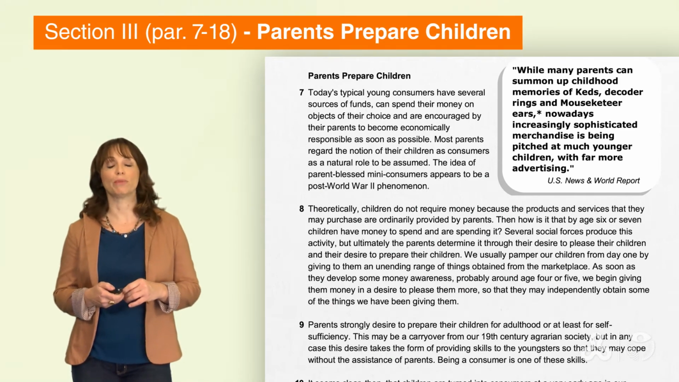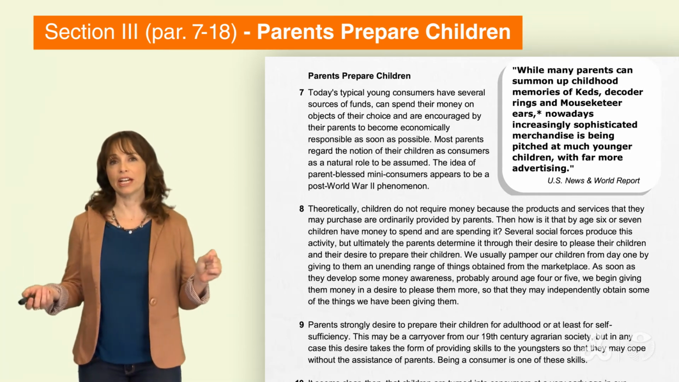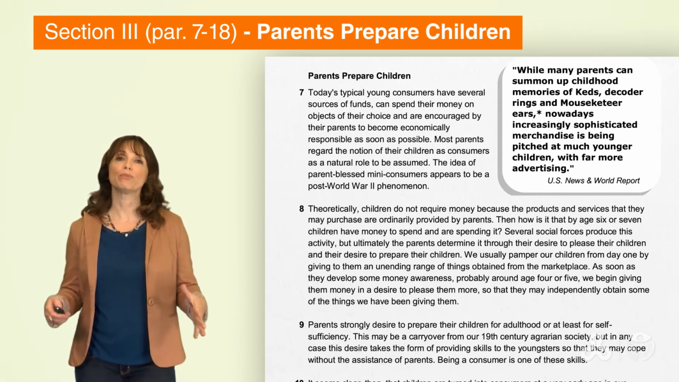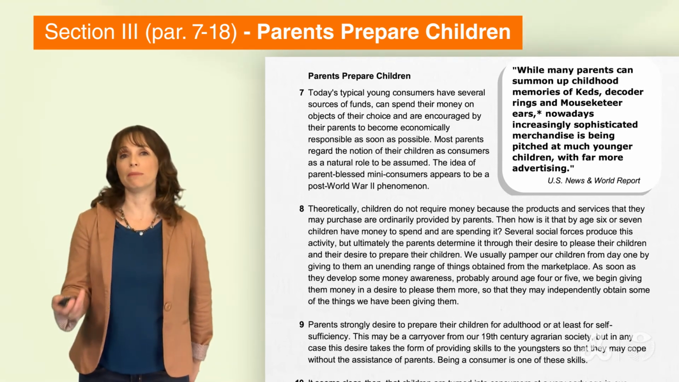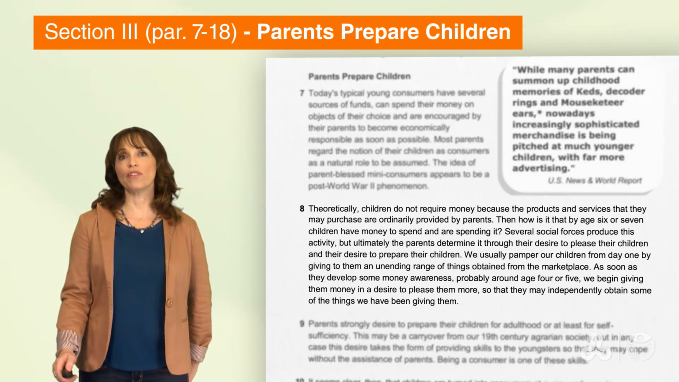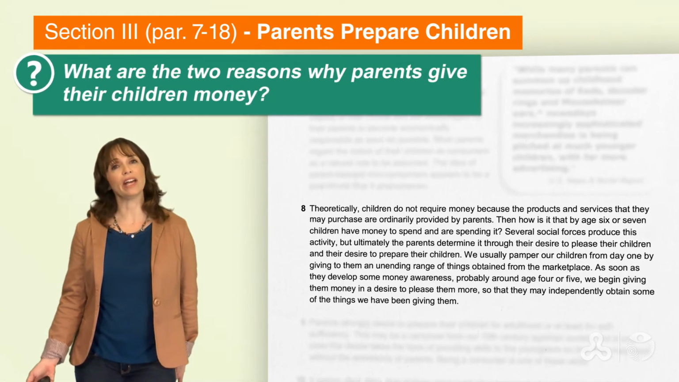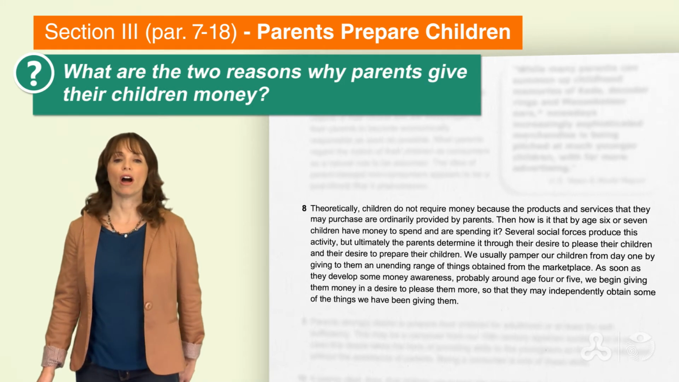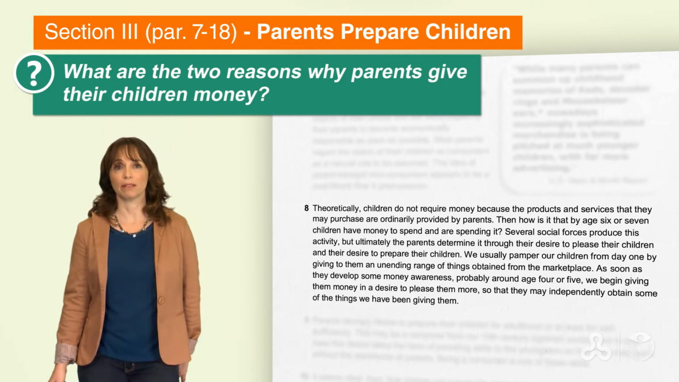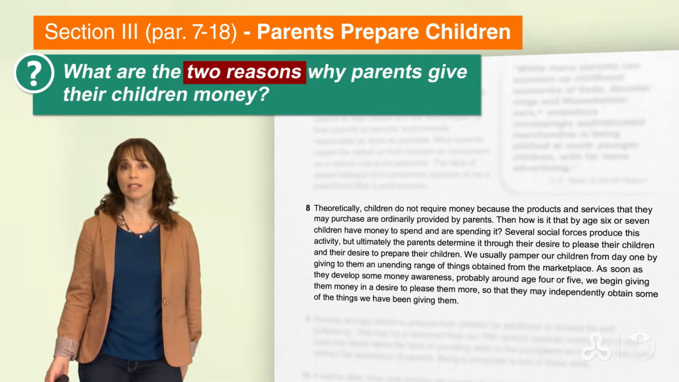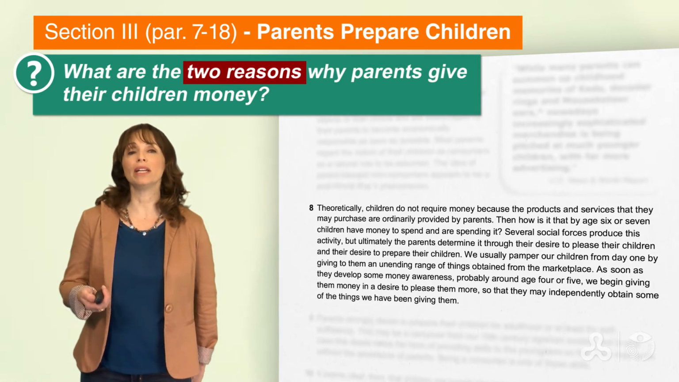Now we're going to section number 3, which is paragraphs 7 till 18. And the section is titled, Parents Prepare Children. Okay, כן, ההורים מכינים את הילדים. So we're going to focus on paragraph 8. And let's try and answer this question. What are the 2 reasons why parents give their children money? Okay, 2 reasons. מהם שתי הסיבות? Okay, that parents give money to their children.